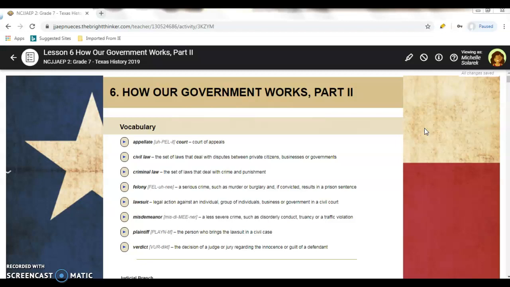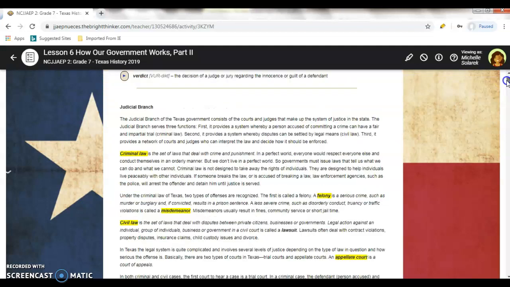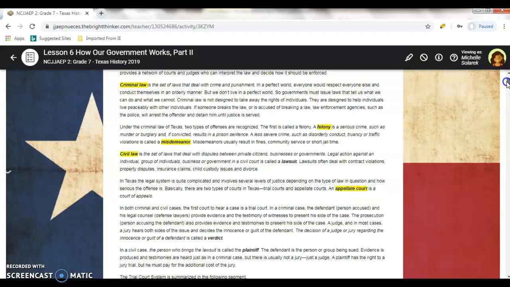And then, as always, with the yellow highlighted, please write these down. Those will be the answers when you follow along. We'll get right into it. So if you want to pause, this is the vocabulary list, but like I said, we'll get into that in the paragraphs. So with the judicial branch of the Texas government,